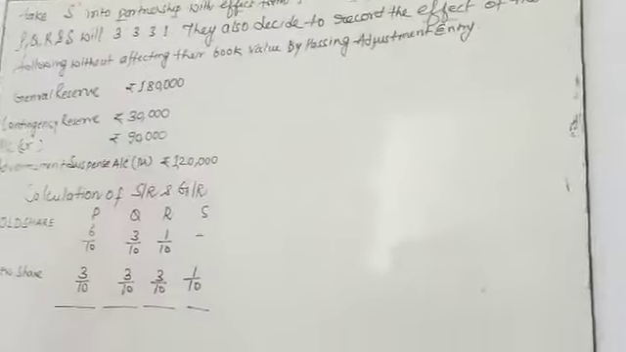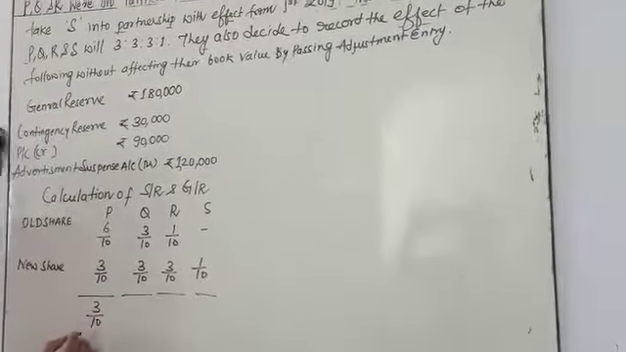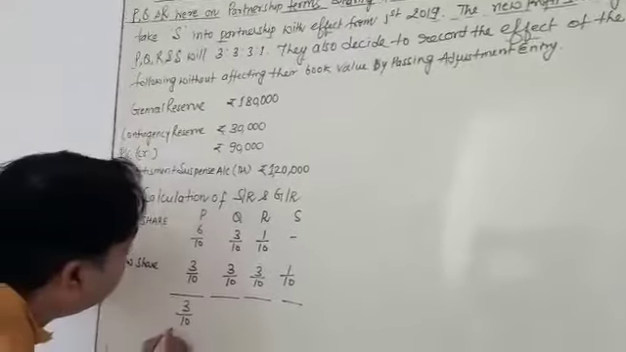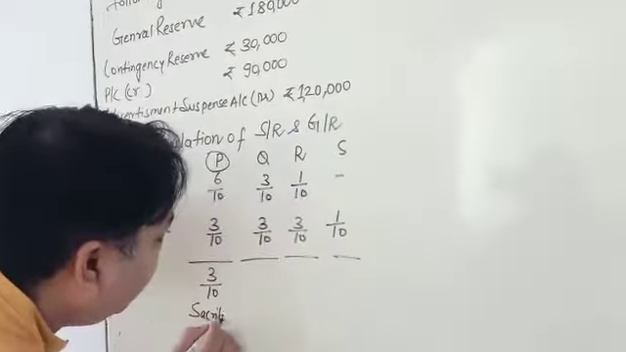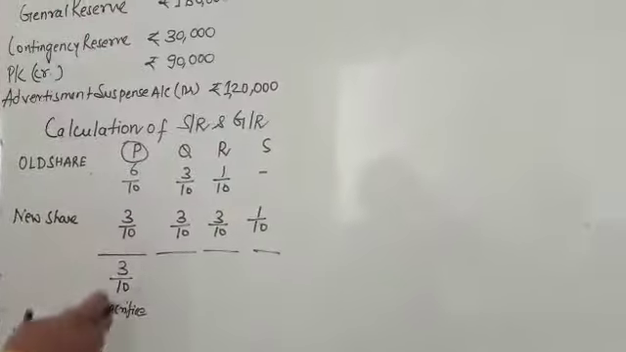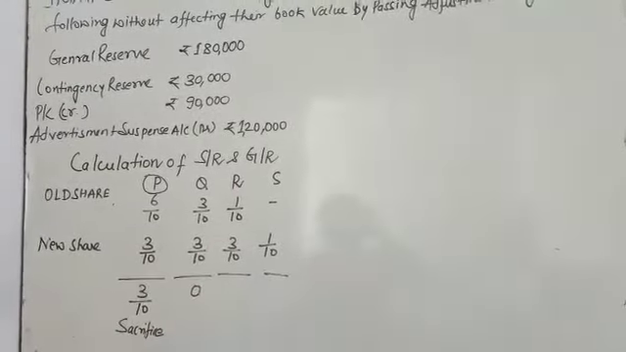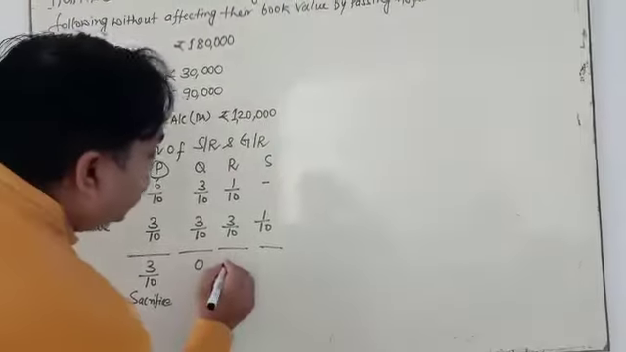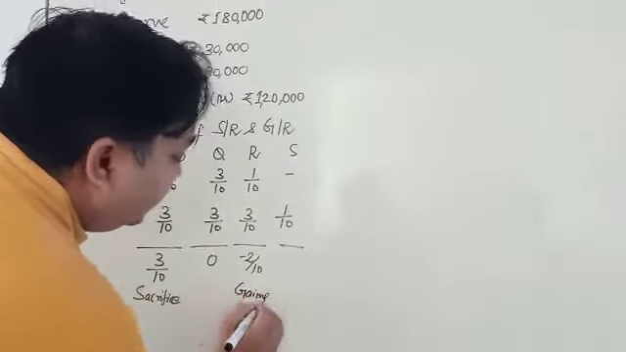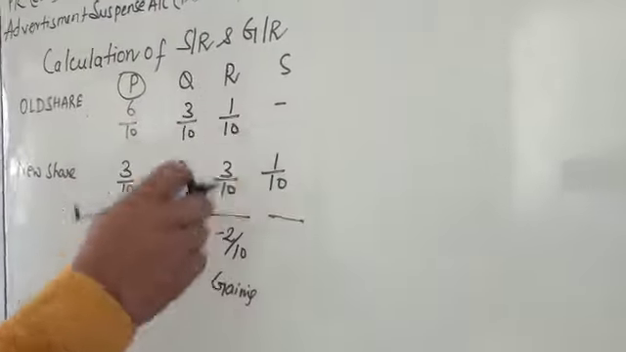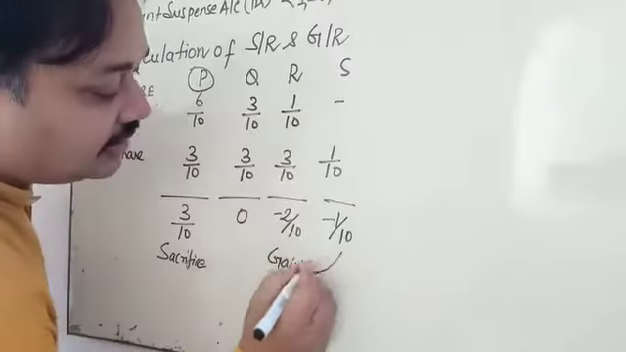Old ratio minus new ratio, you obtain 3/10 for P, a positive value. If there is a positive value, it means he is going to sacrifice. So P is the sacrificing partner. What about Q? 3 minus 3, 0. What about R? 1 minus 3, that is minus 2/10. It is a gaining partner. What about S? 0 minus 1, that is minus 1/10. Both are gaining partners.